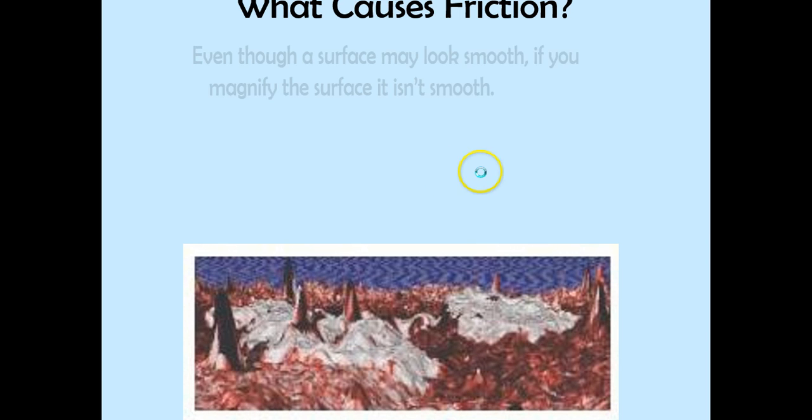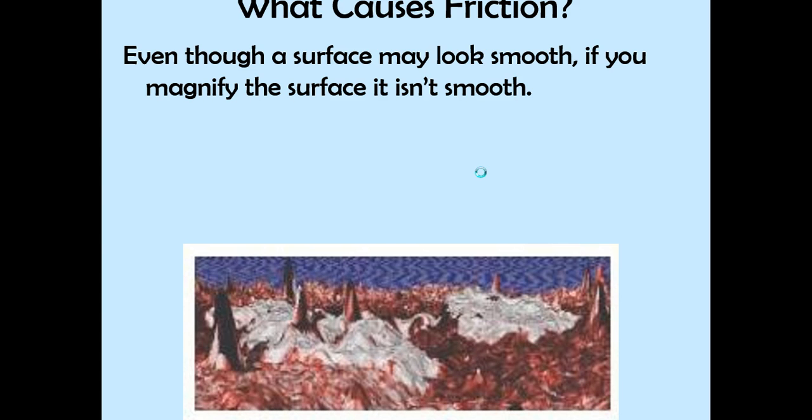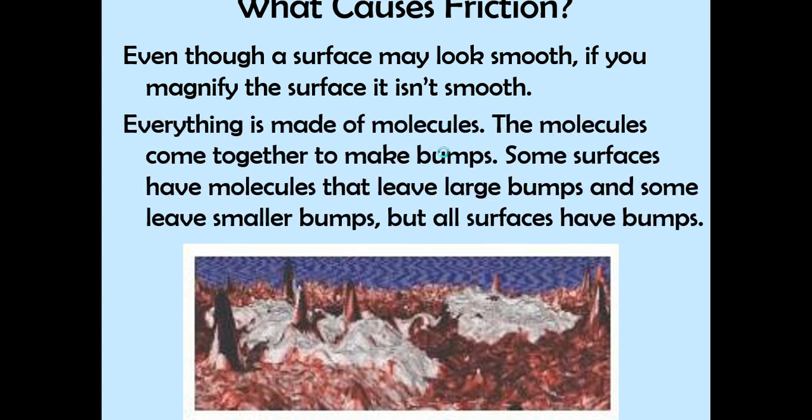So what causes friction? Well, even though a surface may look smooth, if you magnify the surface, it isn't smooth. And you can see that in the picture below. Everything is made up of molecules. We know that. The molecules come together and make bumps. Some surfaces have larger bumps and some have smaller bumps, but every surface has bumps. And this is a picture of a blown up surface that appears smooth, but it really isn't.